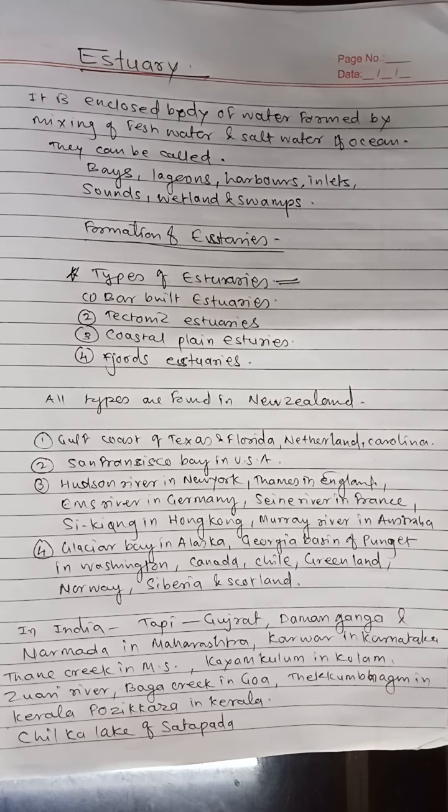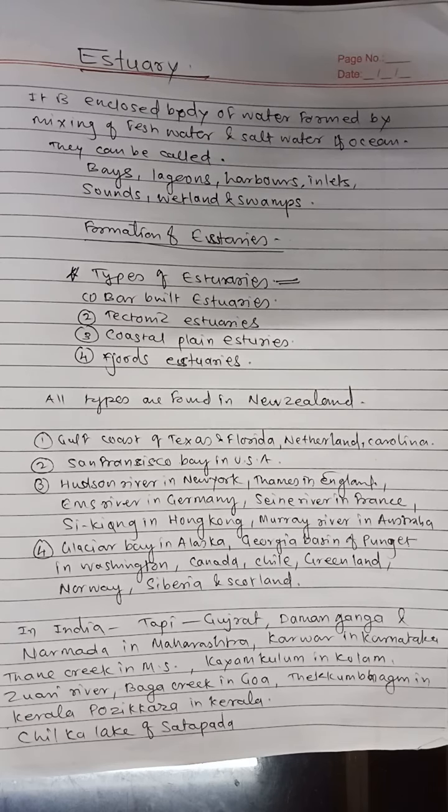Then, the types of estuaries. They are bar-built estuaries, tectonic estuaries, coastal plain estuaries, and fjords and rias. All four types of estuaries are found in New Zealand. First one is bar-built. These are formed when a shallow lagoon or bay is protected from the ocean by a sandbar, sand delta or barrier island.